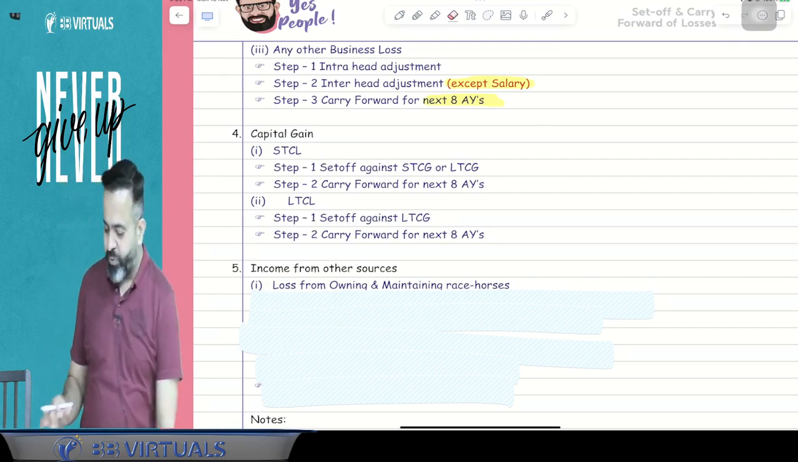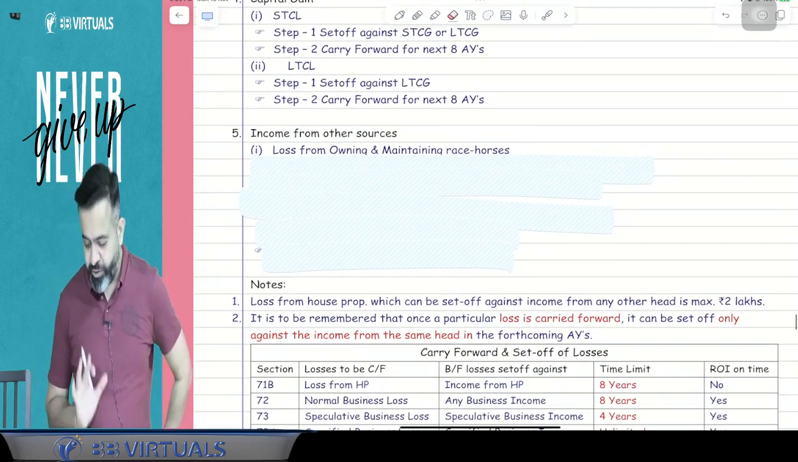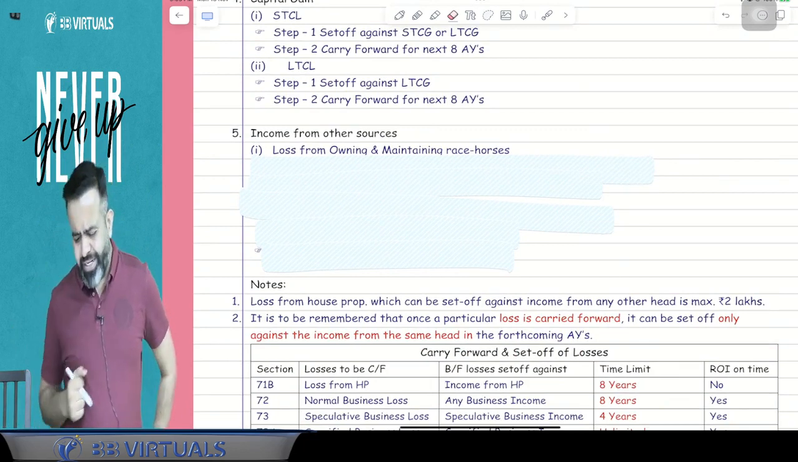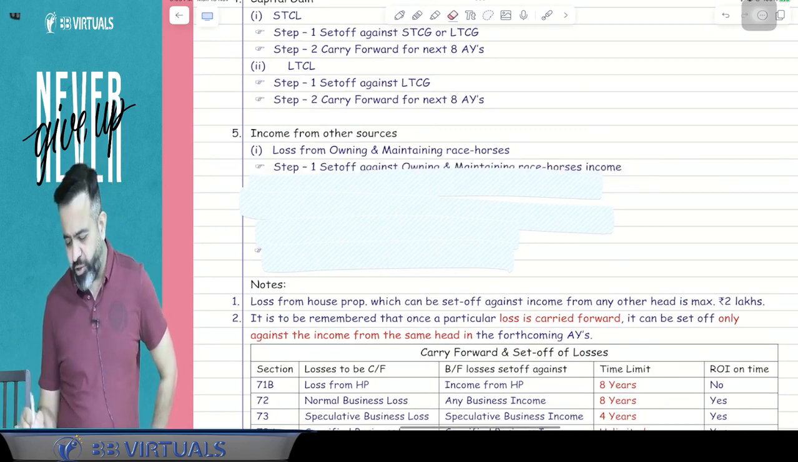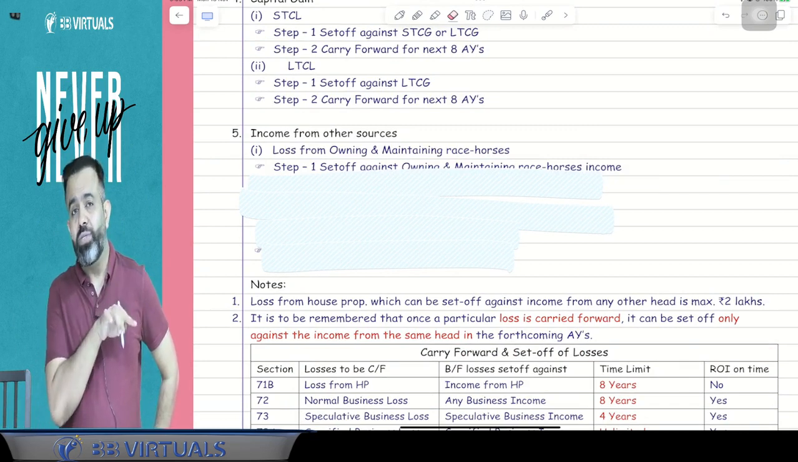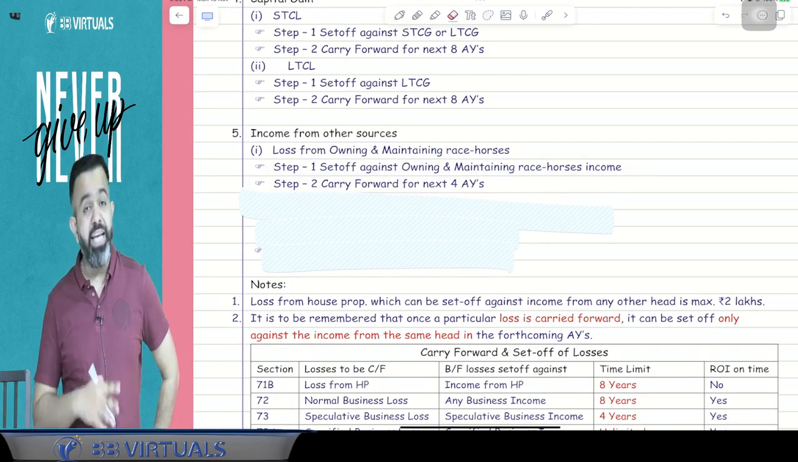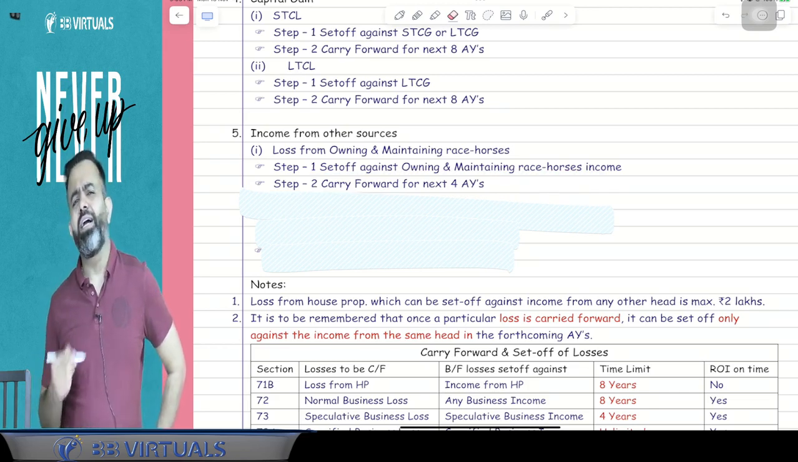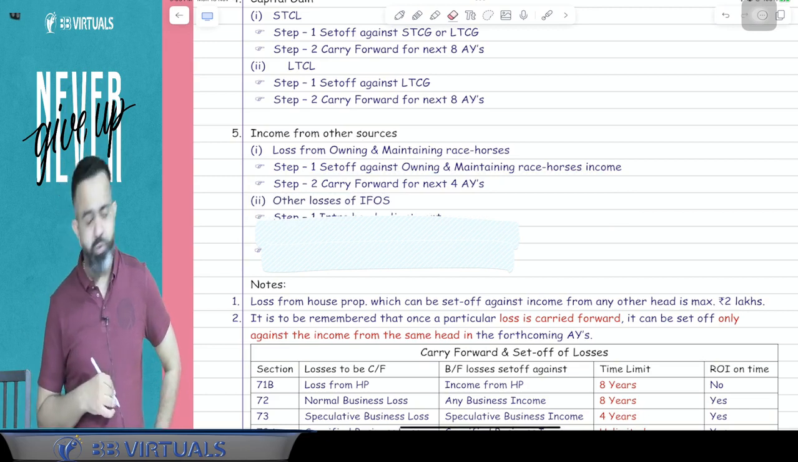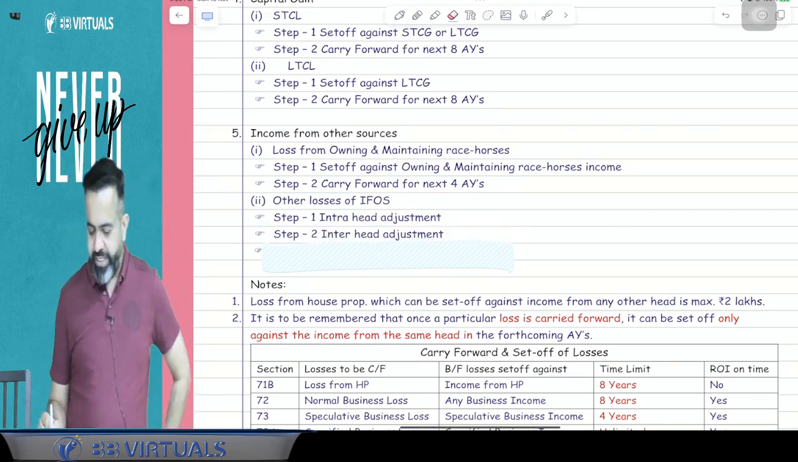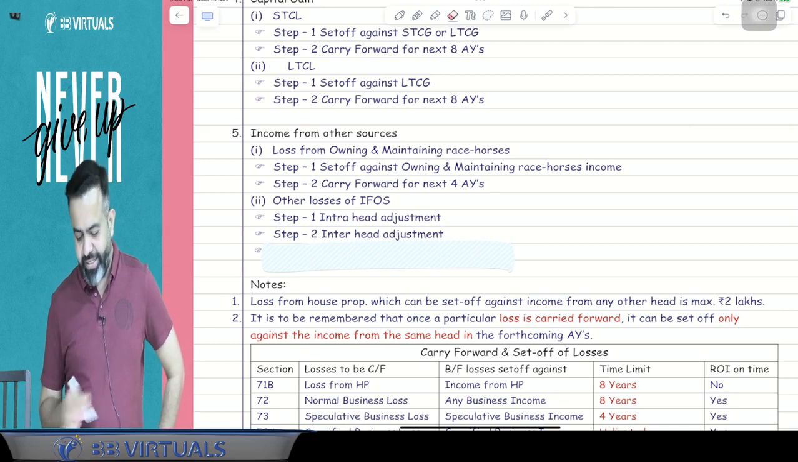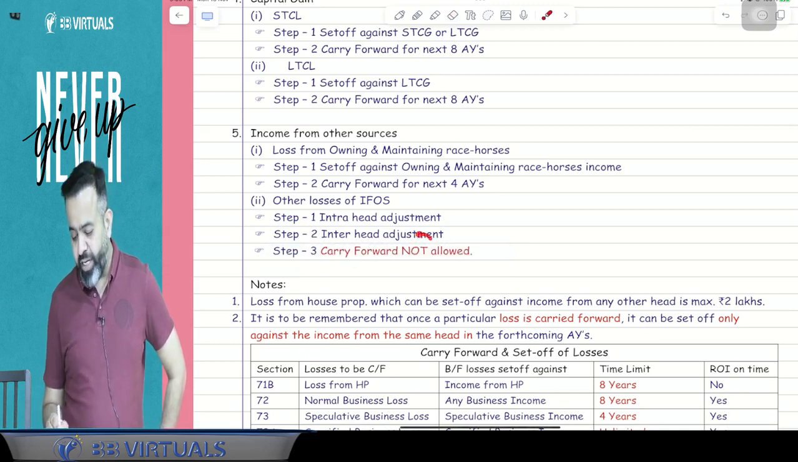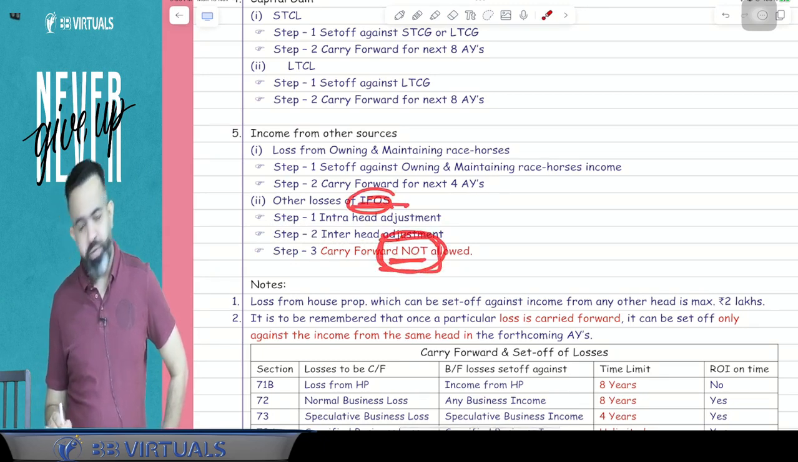Guys, under income from other sources, if there is an owning and maintaining race horses loss, first you will set off against the same income, that is owning and maintaining race horses. After that you will carry forward for the next 4 assessment years. One more point: if there are any other sources losses, first you will do the intra-head adjustment. After that you will do the inter-head adjustment, and after that, guys, carry forward is not allowed. Other sources losses carry forward is not allowed.